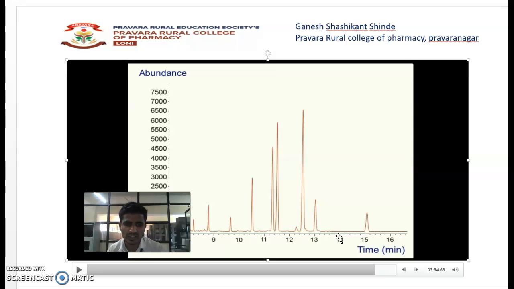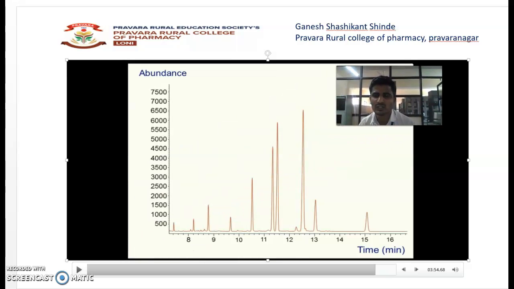So students, we have seen the principle of gas chromatography, that it works on the principle of partition and adsorption. In case of gas solid chromatography, the principle is adsorption and affinity. In case of partition, the principle is solubility and partition. We have also seen the different components required for the separation, that is, the instrumentation part.